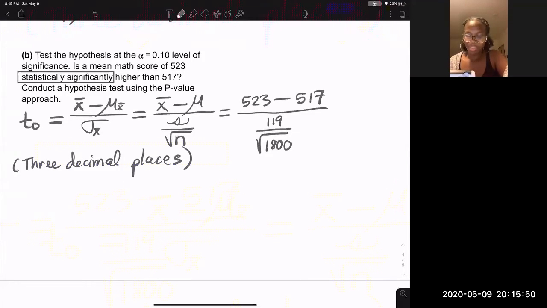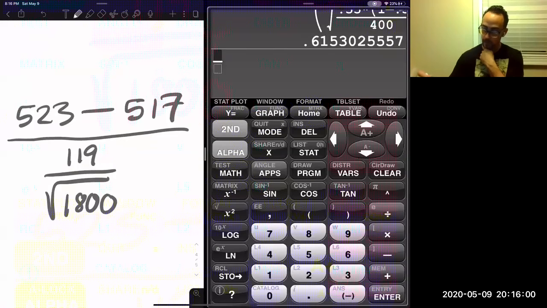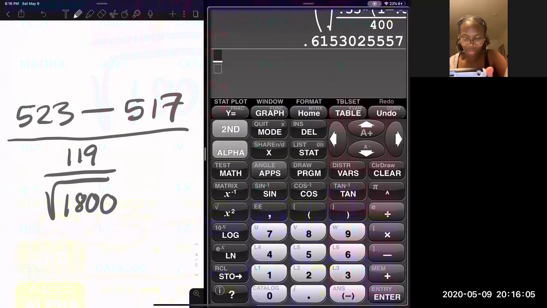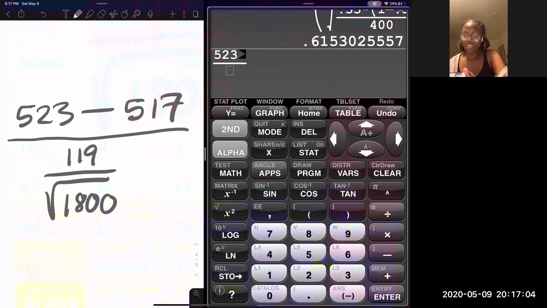I have to know which one is which. I don't know if you have a fraction bar like that on yours. Can you show me your calculator? I'm going to do 523, and I want to see if you can plug that in using your calculator.